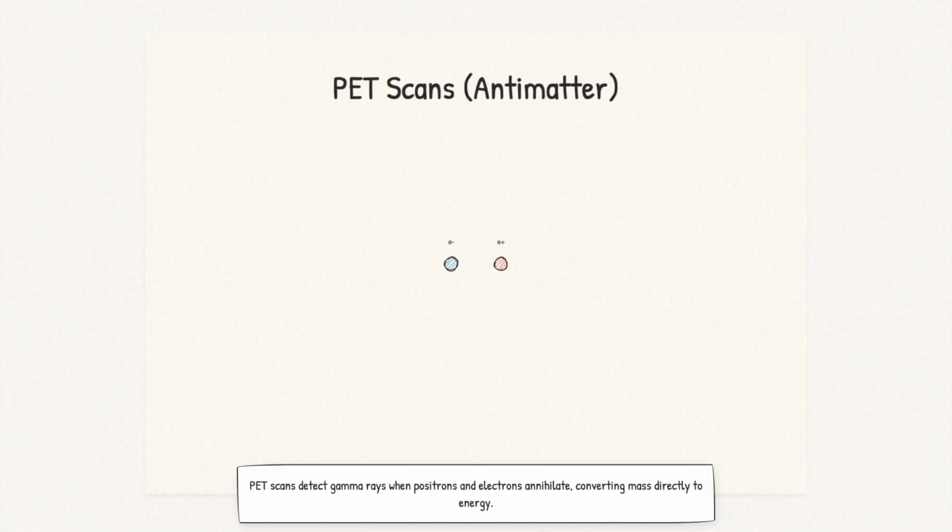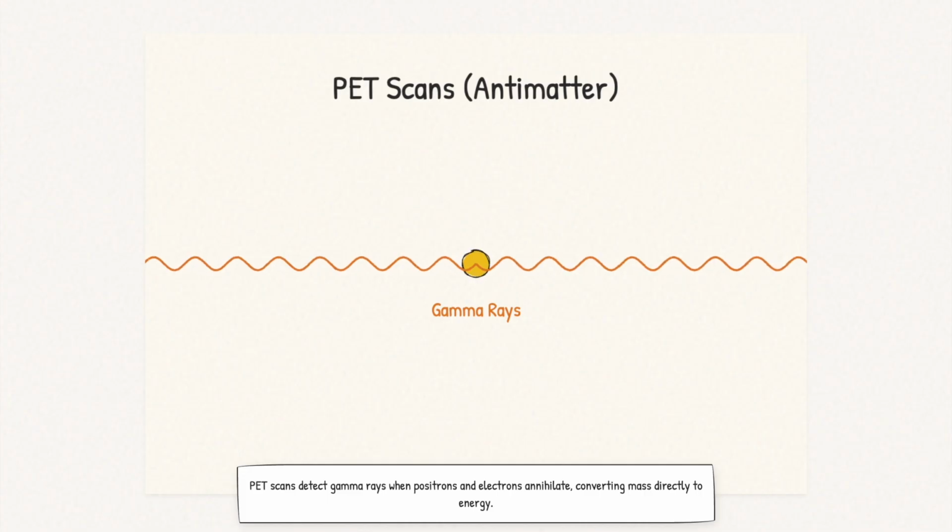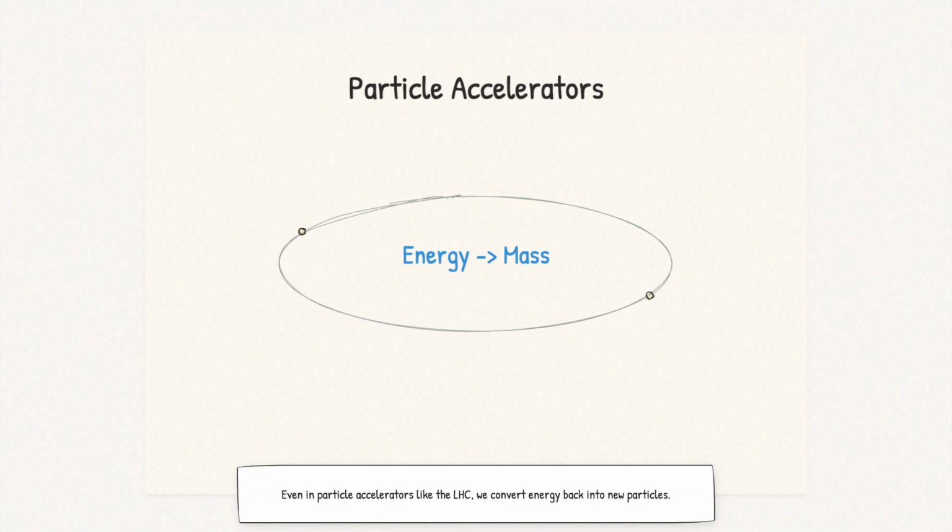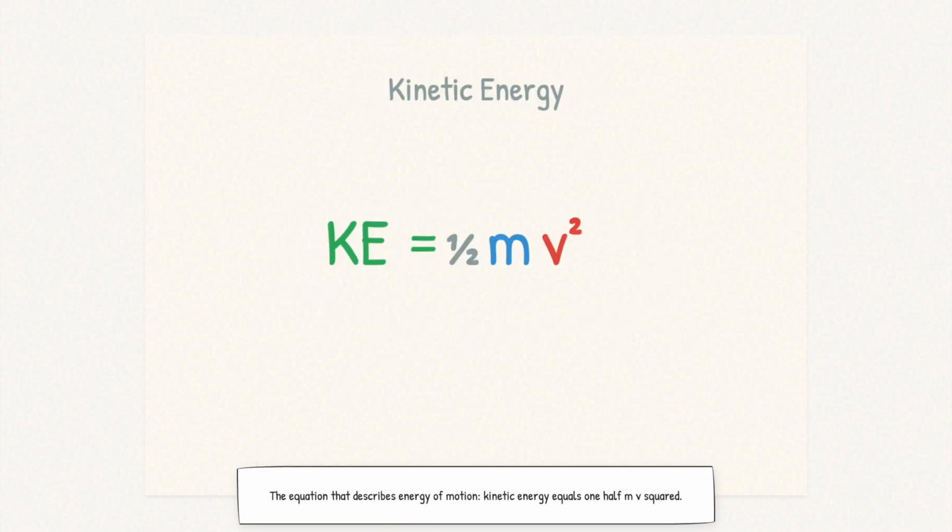PET scans in hospitals work by detecting gamma rays produced when positrons and electrons annihilate each other, converting their mass directly into energy. Even in particle accelerators like the Large Hadron Collider, we use energy to create new particles, converting energy back into mass. The equation that describes energy of motion, kinetic energy, equals 1/2 mv squared.